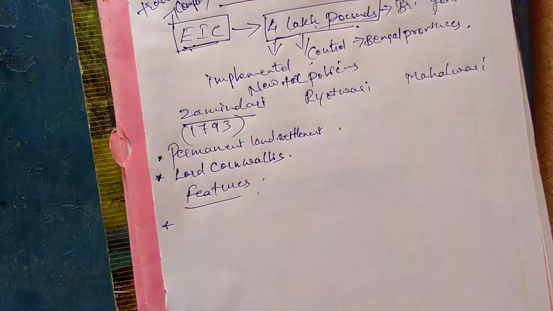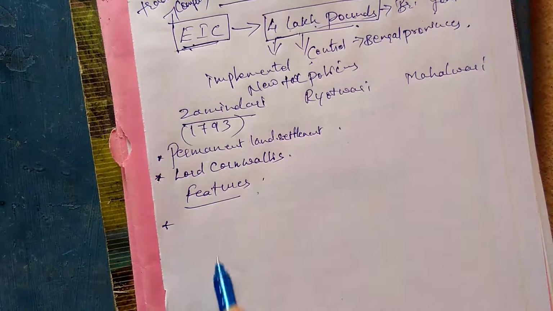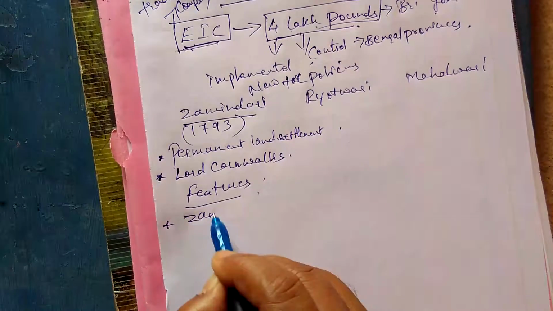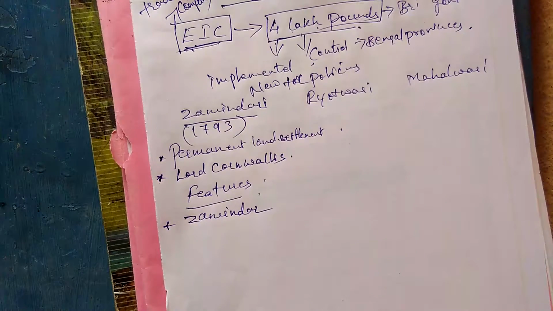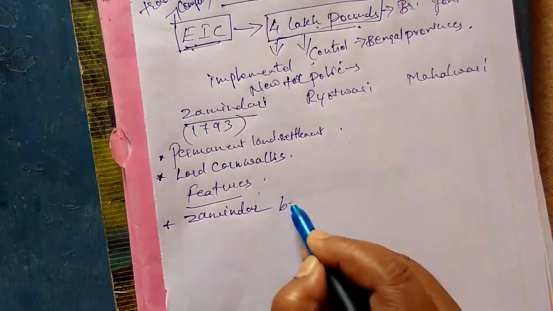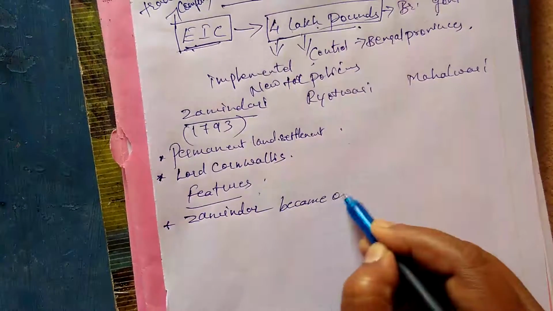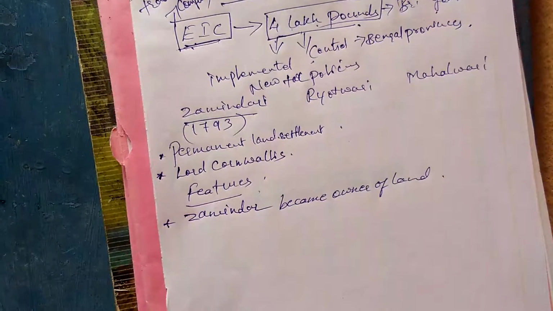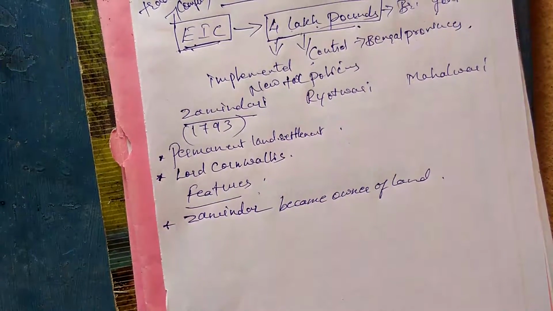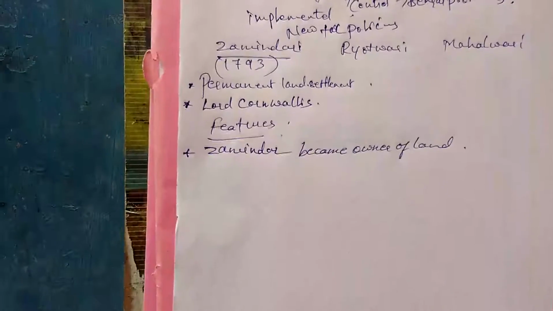The first feature of the Zamindari system is that not the peasant or the cultivator, but the Zamindar became the owner of land. Zamindar was considered as the owner of the land.